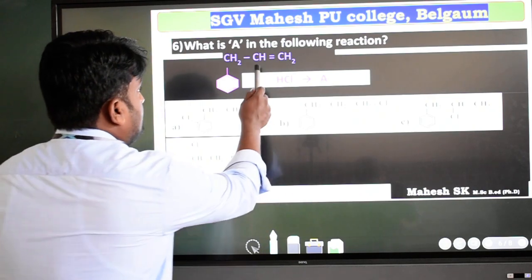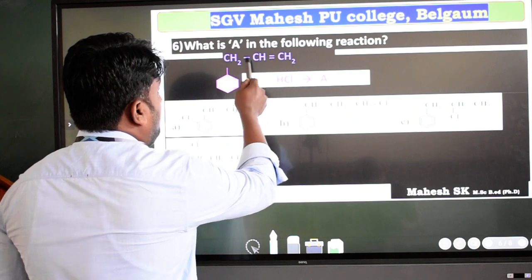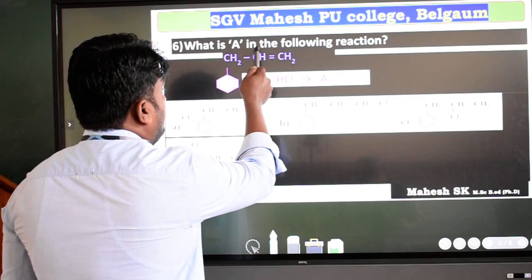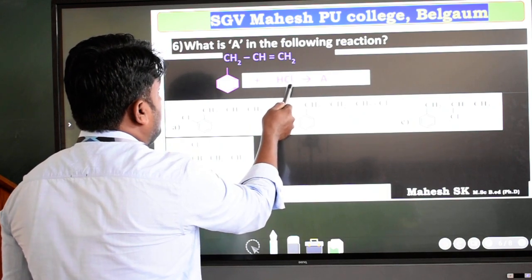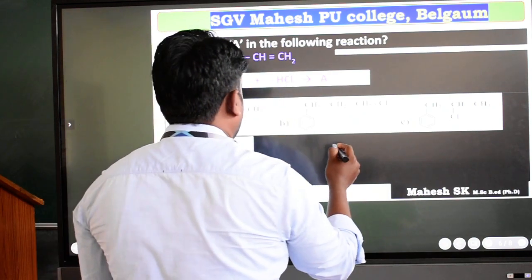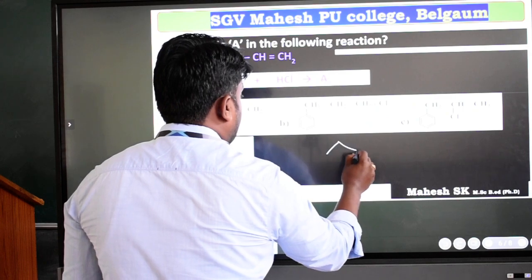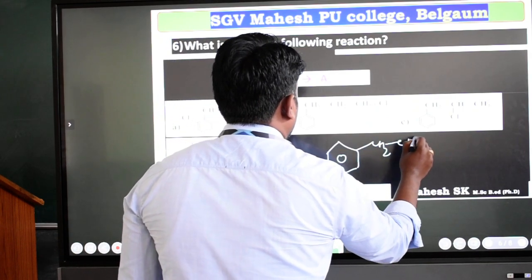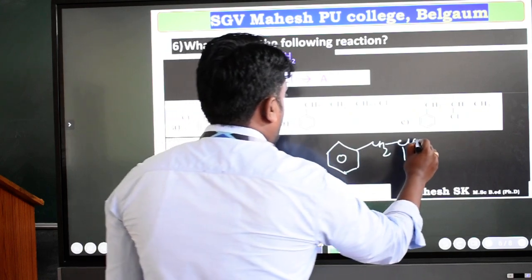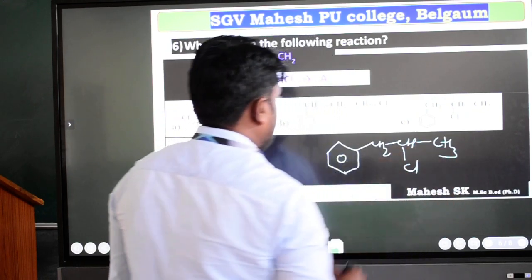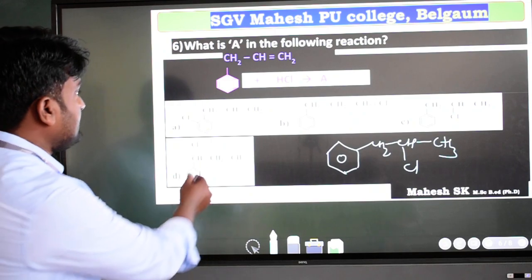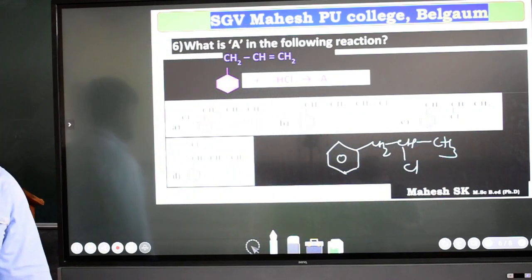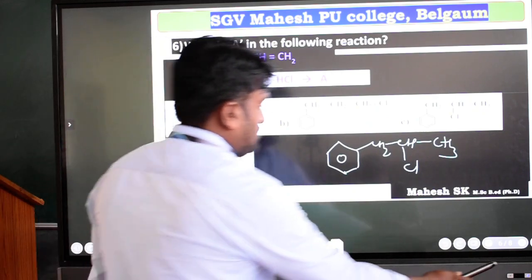Here, where the double bond is, the middle carbon atom has fewer hydrogens. Here we have to add the negative part of the hydrogen halide, that is chlorine. Then we will get the product as CH2, then the negative part I have added here, then hydrogen I will add to the last carbon. Then which option is correct? That is option C. Then I will go with the next question, students.